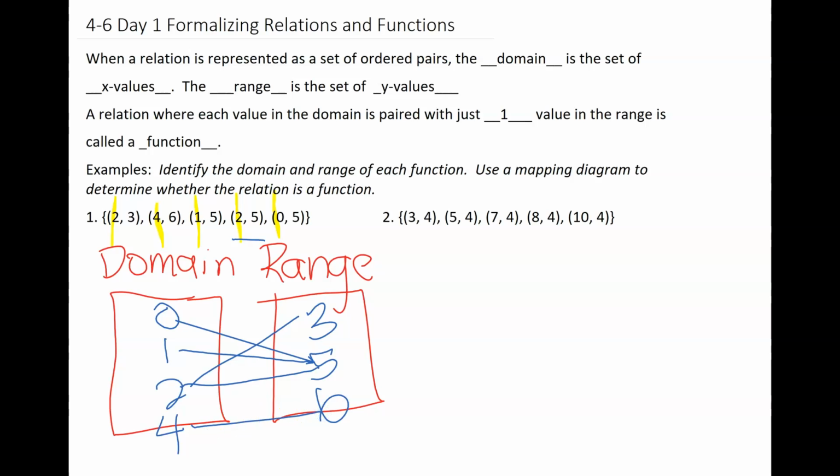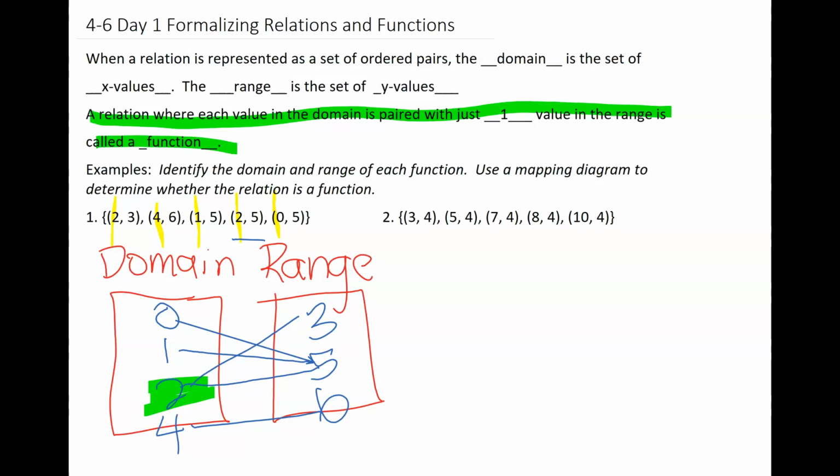So when I look at these and I go back up here and think this through carefully: a relation where each value in the domain is paired with one value in the range. So I go back to my domain and I see this number 2, and 2 appeared in more than one of my ordered pairs.